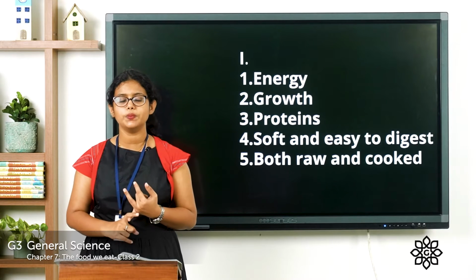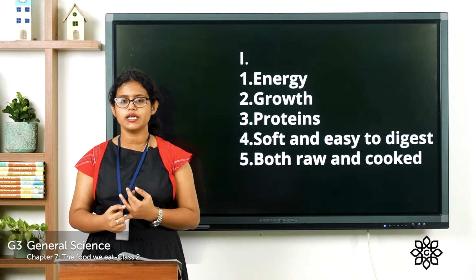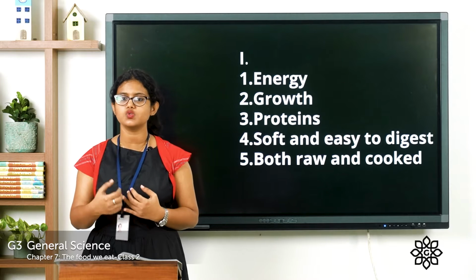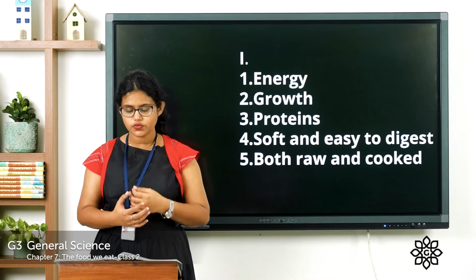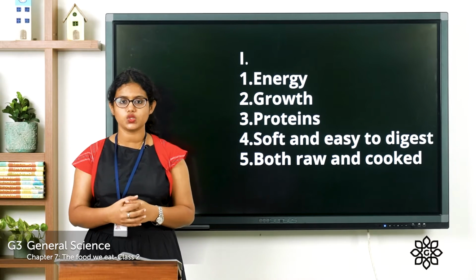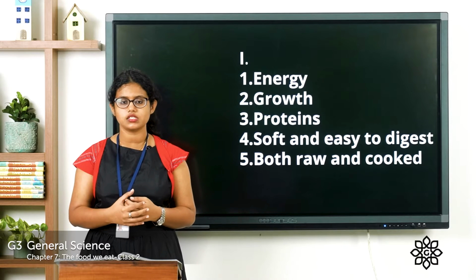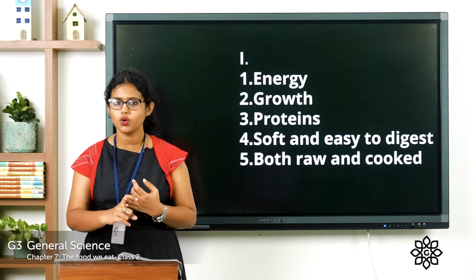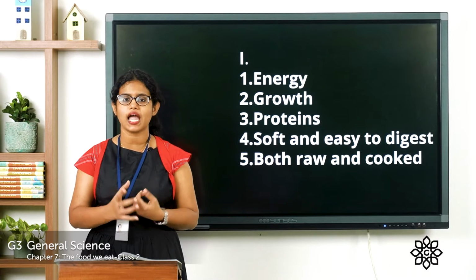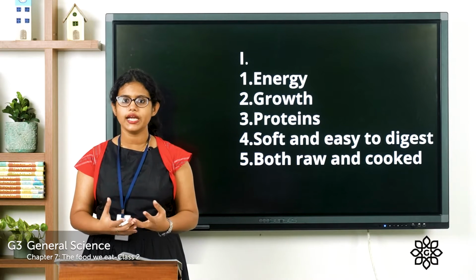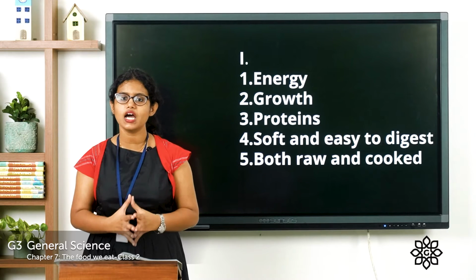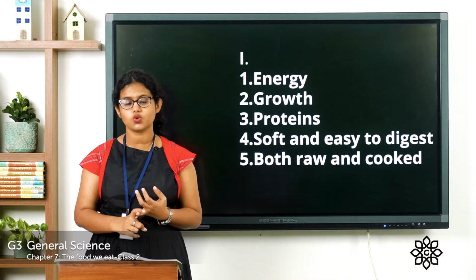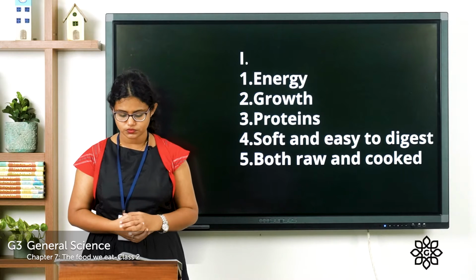By cooking, food becomes softer and at the same time it will be easy for us to digest. Fifth one, carrots and tomatoes can be eaten, what is the answer? It can be eaten both raw and cooked. Even if we cook these vegetables like tomatoes and carrots, we'll get more nutrients even when they are cooked. So they can be eaten raw as well as cooked.